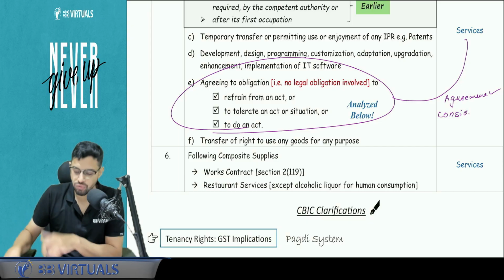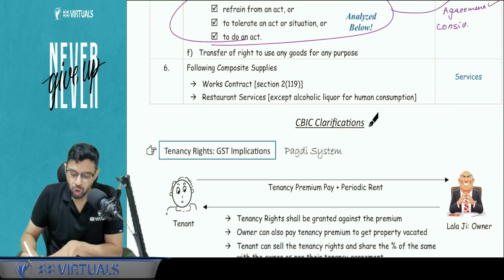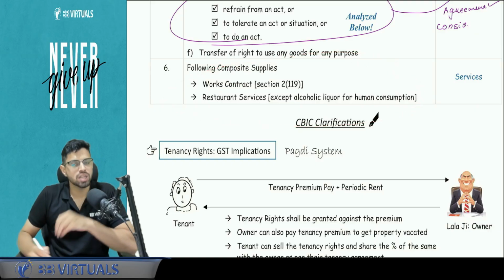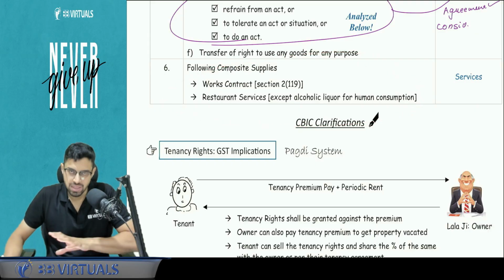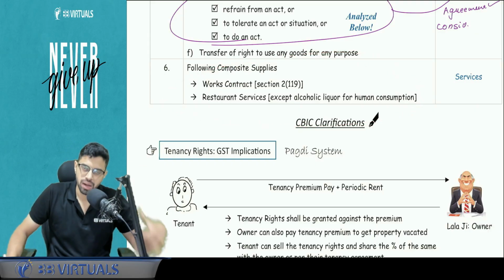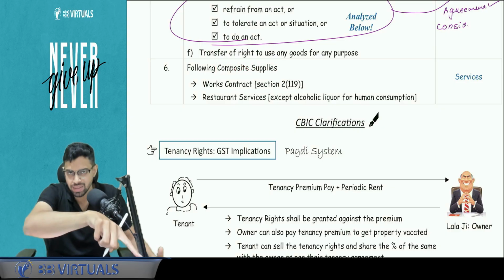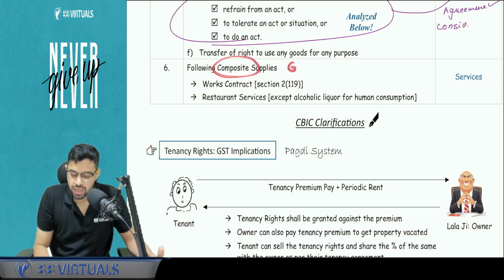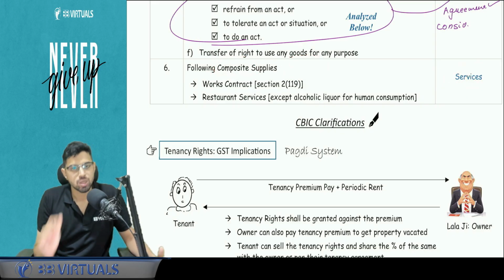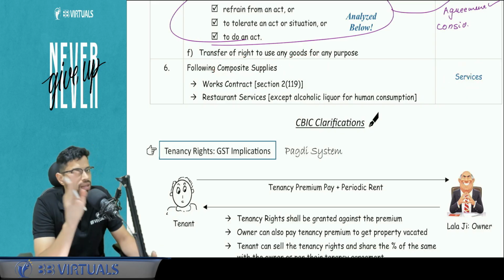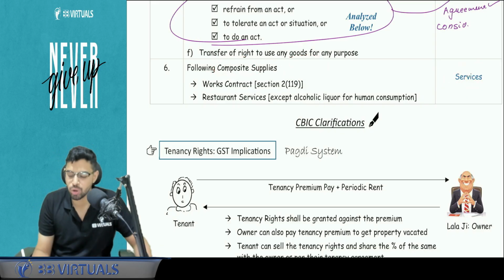It is a part of supply of services. Now, two composite supplies are going to be considered as services. Again, pre-GST, they were under double taxation. They were considered as goods plus services because of their inherent nature of being composite supply. This composite supply, I'm not talking about what I discussed at the start. This composite supply is basically goods plus services are involved, but they will be considered as services. So inherently, they are a bundle, but they are going to be considered as services only because Schedule 2 has